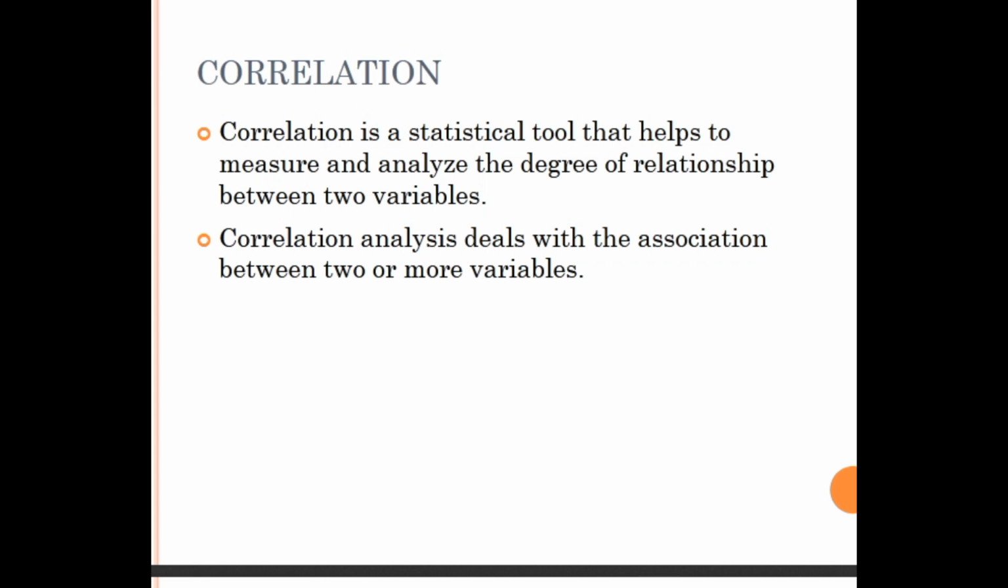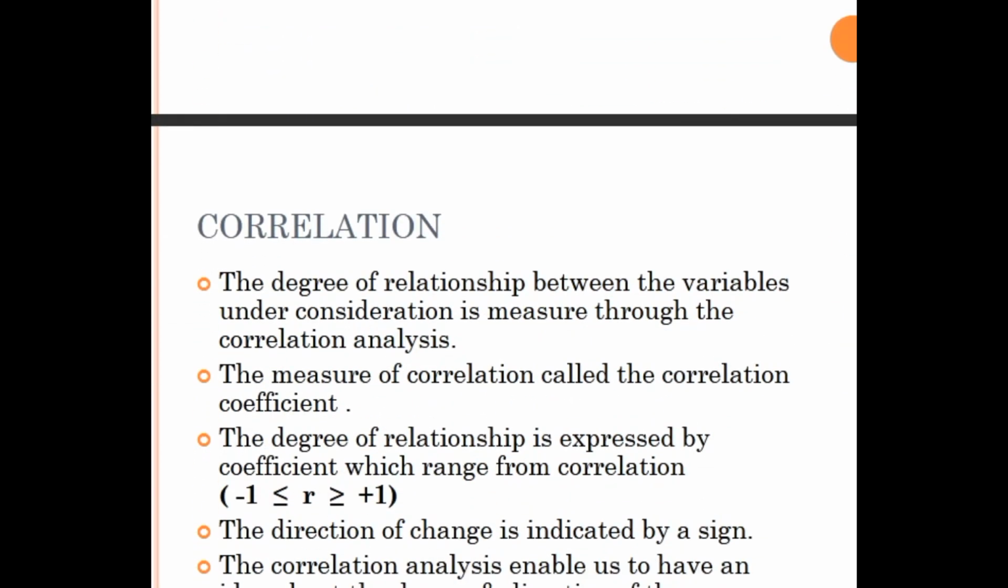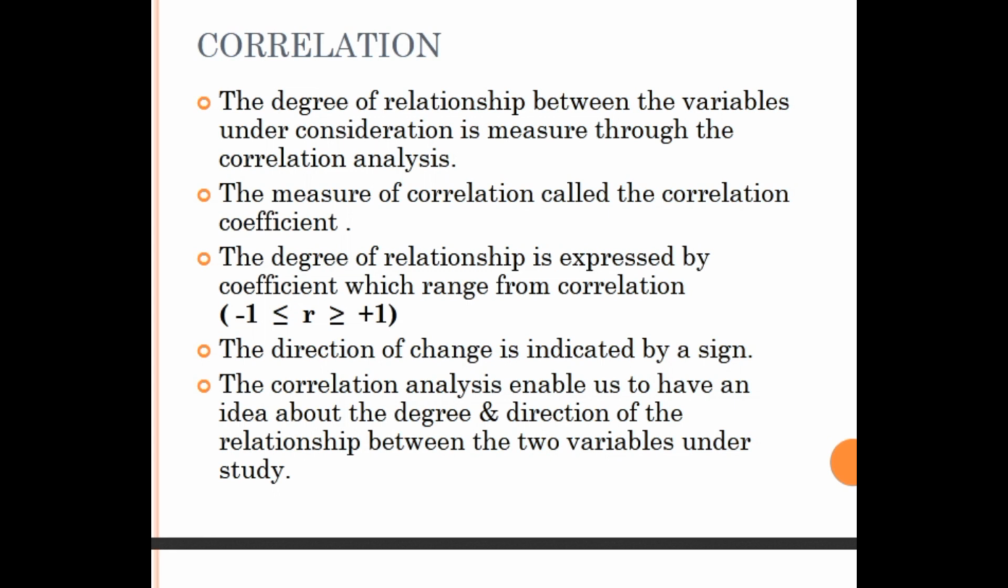Clear? Now move to the next one. You can call these points the properties, objectives or features of correlation. What is the objective or feature of correlation? The degree of relationship between two or more variables under consideration is measured through correlation analysis.